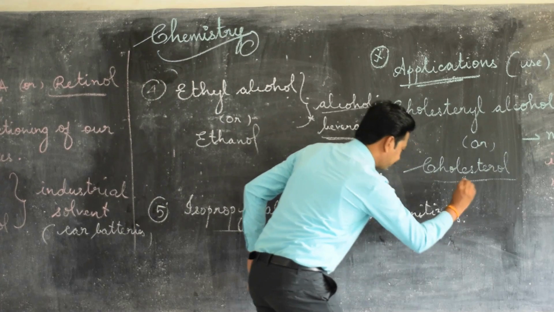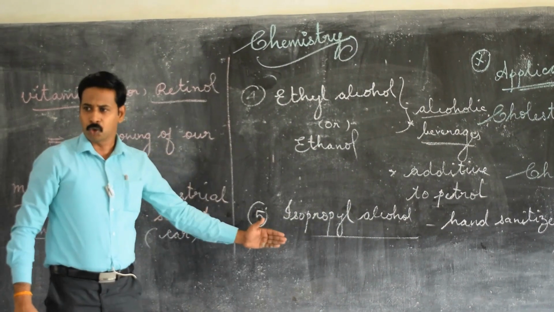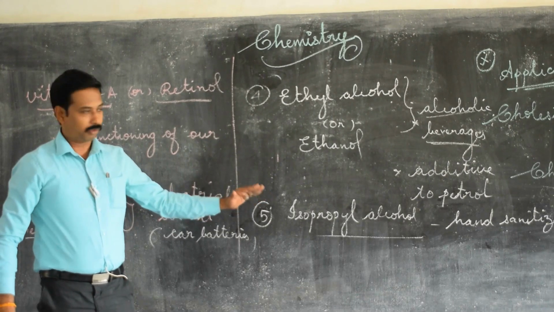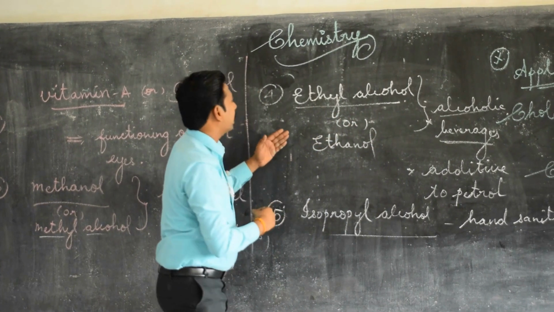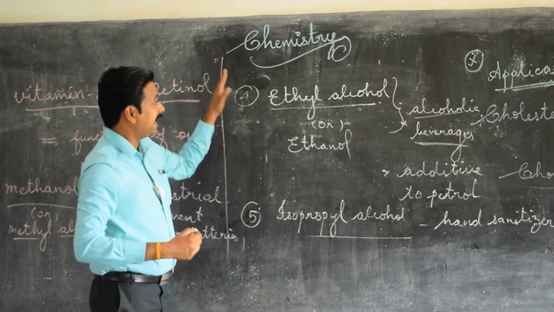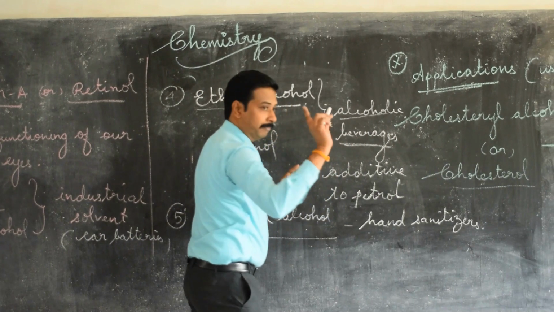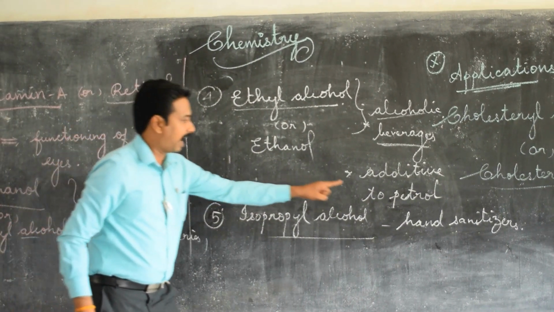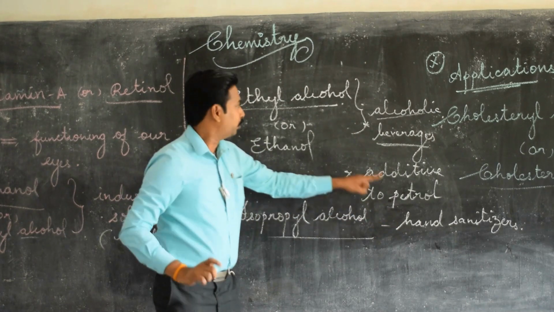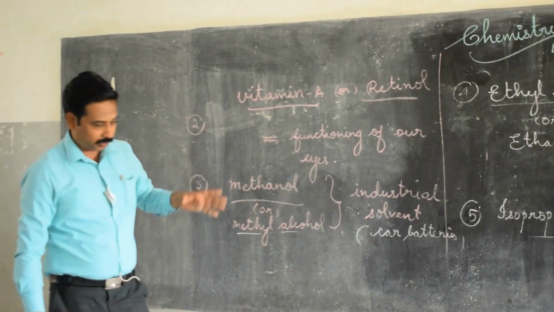Hand sanitizers contain what? Isopropyl alcohol. Okay, whereas ethanol or ethyl alcohol can be used in alcoholic beverages, but isopropyl alcohol is used as hand sanitizer. So these are the very, very important one mark questions in the first paragraph.